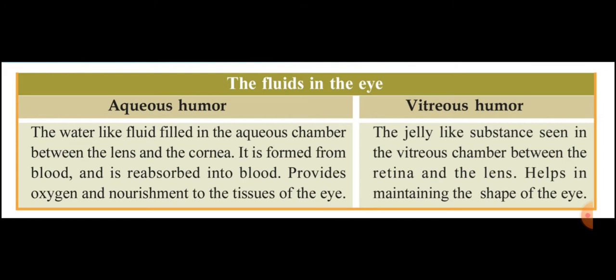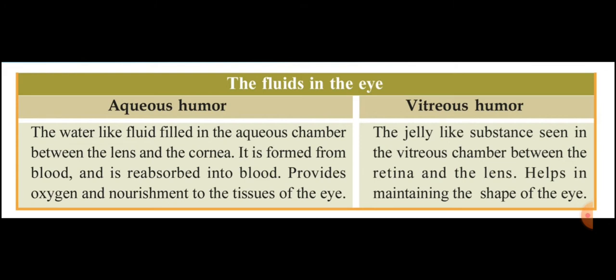So these are the points that you have to note down related to aqueous humor. It is seen in the aqueous chamber, the aqueous chamber is between the lens and cornea, it is a fluid, a water-like substance, it is formed from blood and reabsorbed back into blood. What is the function? Provide oxygen and nutrients or nourishment to the tissues of the eye. Everything is okay. Okay, yes.